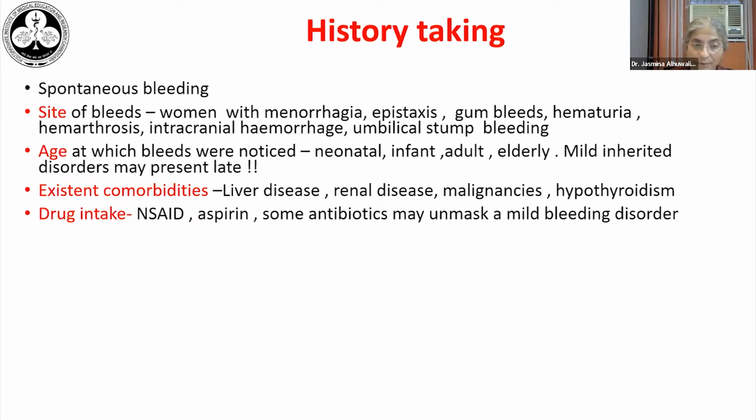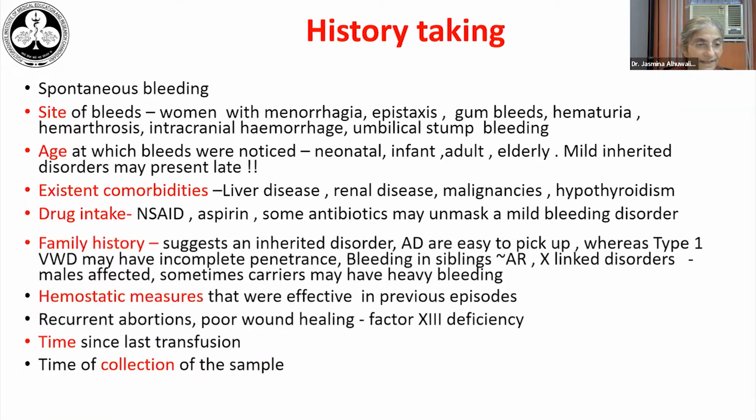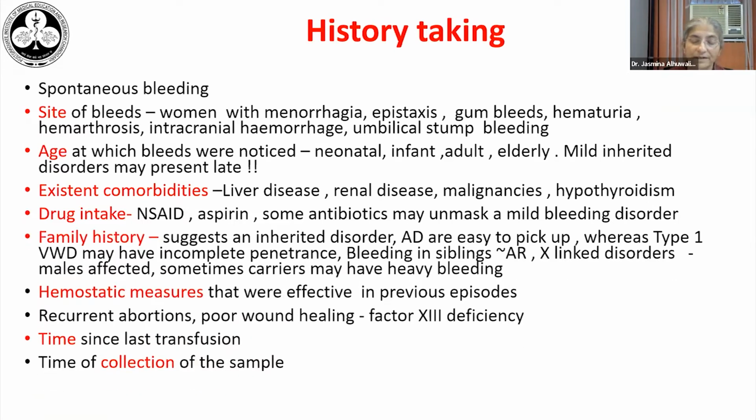History of drug intake is very important, especially non-steroidal anti-inflammatory drugs, aspirin, and some antibiotics, because these may help in unmasking a mild bleeding disorder. Family history is very important. The presence of a family history usually suggests an inherited disorder.